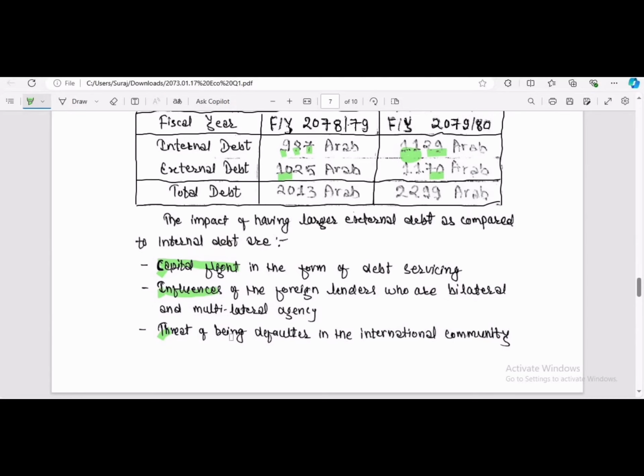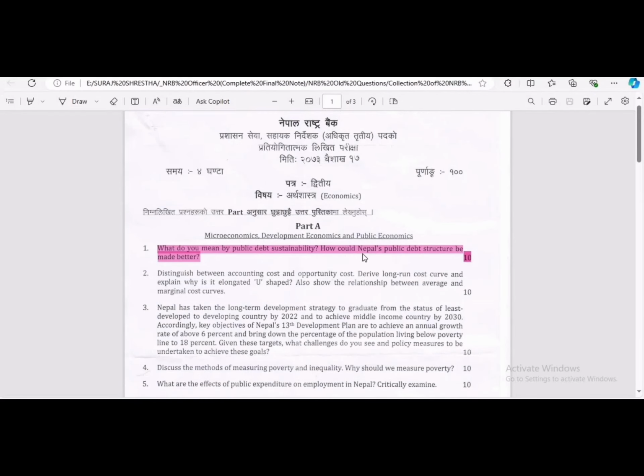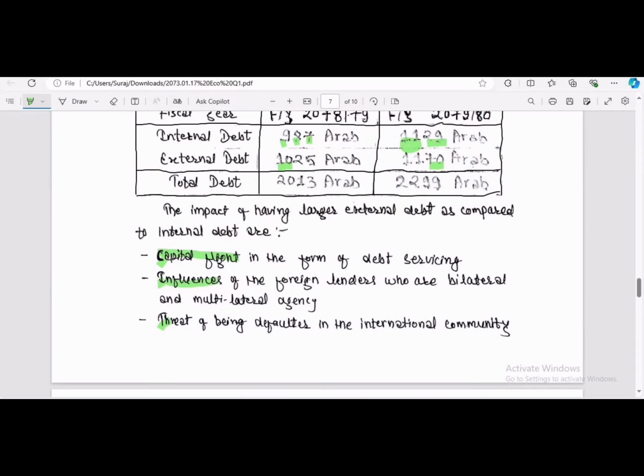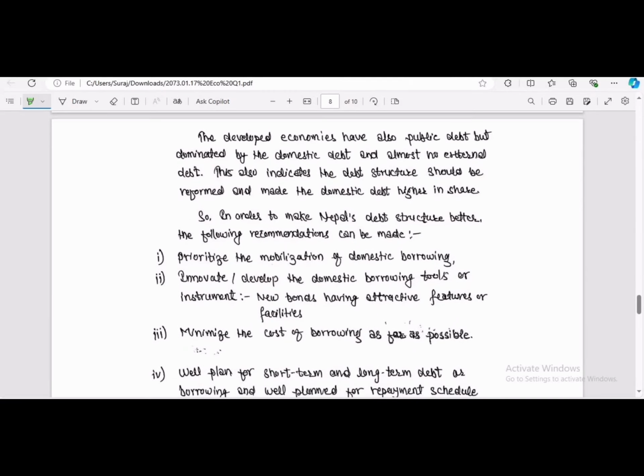Now, what is the main question? Now we are going to answer the main question, that is, how could Nepal's public debt structure be made better? And the answer will be as below. The developed economies also have public debt, but it is dominated by domestic debt and almost no external debt. This also indicates the debt structure should be reformed and the domestic debt made higher in share. So, in order to make Nepal's debt structure better, the following recommendations can be made.